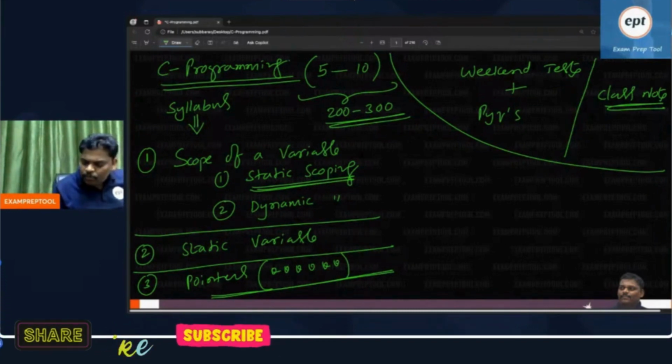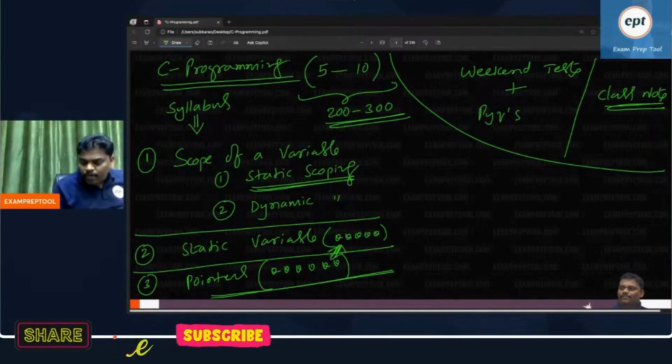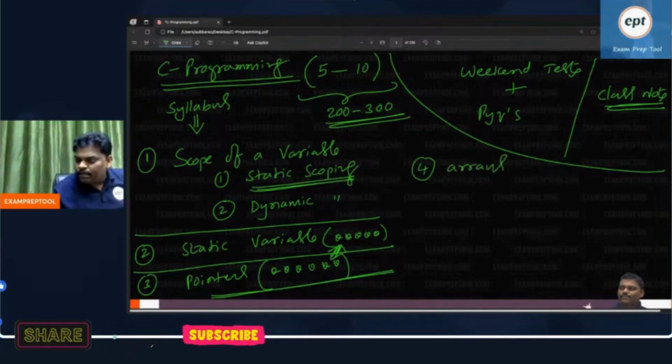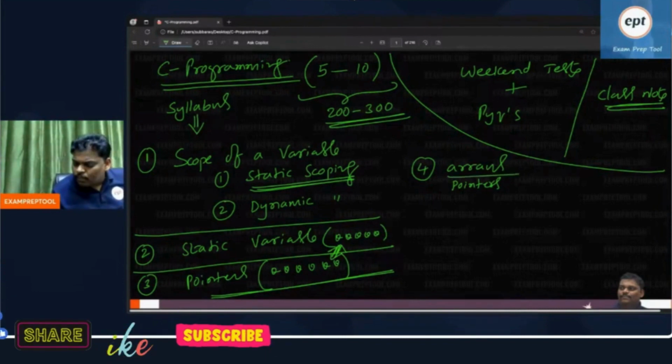Pointers is very, very important. And one more, static variable is also very, very important. These two mixing will come: in a program, one pointer there, one static variable there. Next one, fourth one, arrays. But arrays and pointers have linking again. They can give only arrays, or pointers.